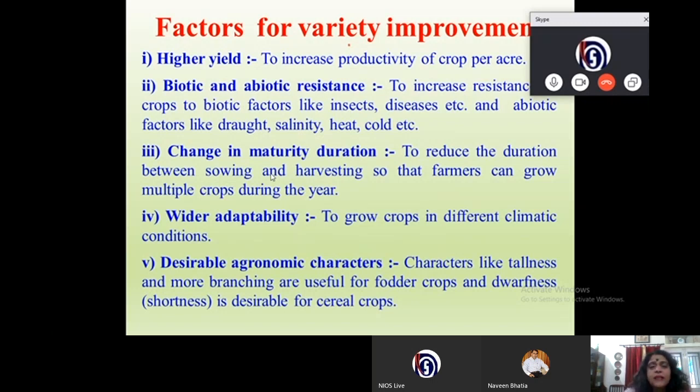Then we come to the next one, that is change in maturity duration. You know that each crop plant has a duration in which it will mature. If by hybridization or by genetic manipulation we can reduce the duration between sowing and harvesting, then the farmers can grow multiple crops during the year. And the fourth is wider adaptability. That means we can grow plants in different climatic conditions.